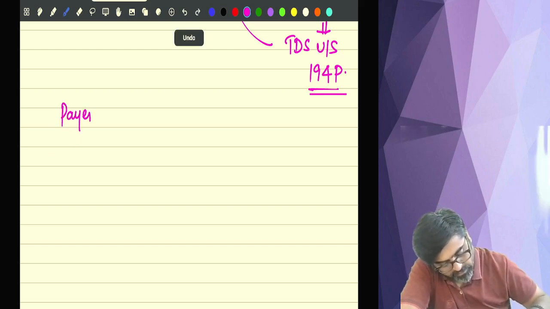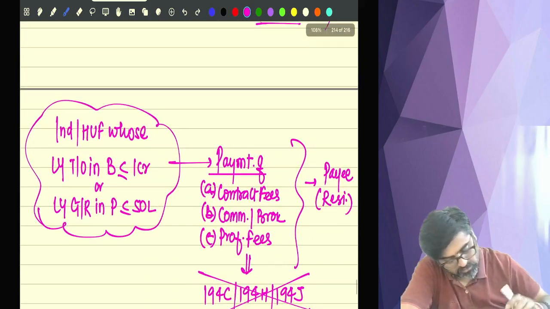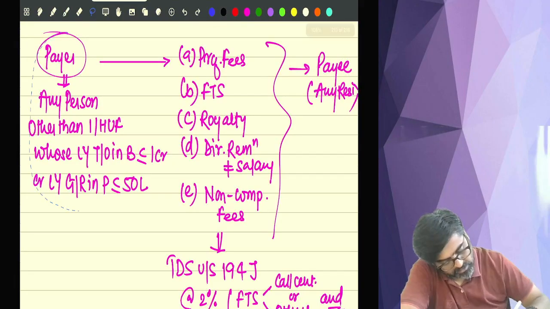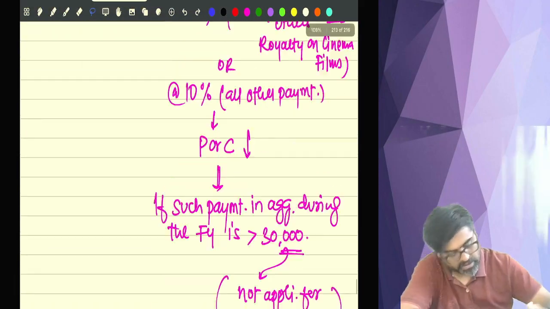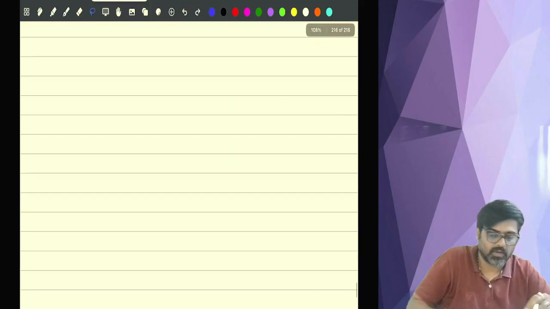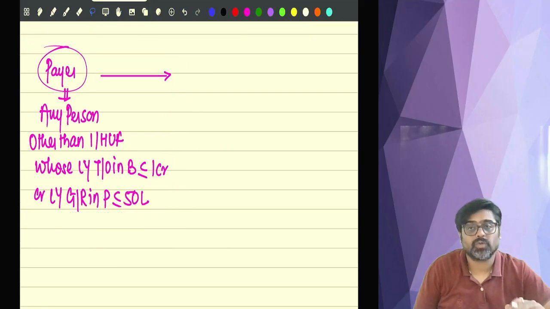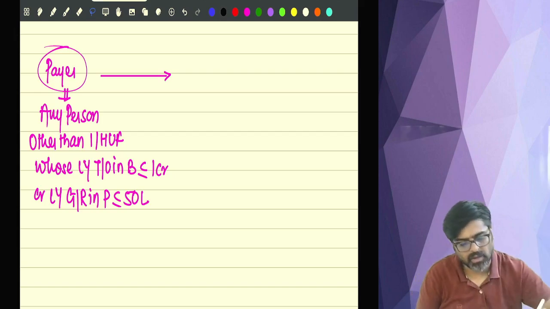I will copy paste from here. This is the payer. Payer is any person other than an individual or HUF. You remember what type of payer I am talking about? Payer can be any person, but the payer should not be an individual or HUF whose last year business turnover was not more than 1 crore, or last year's gross receipt from profession not more than 50 lakh. So payer can be any person other than this individual or HUF.